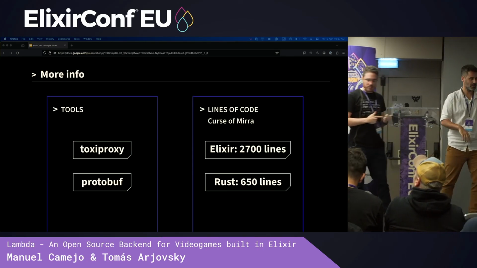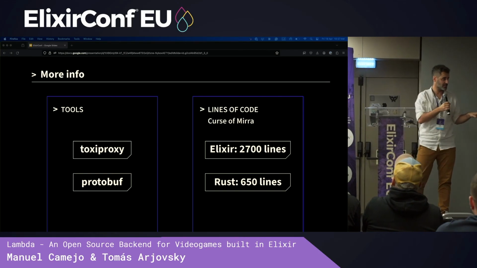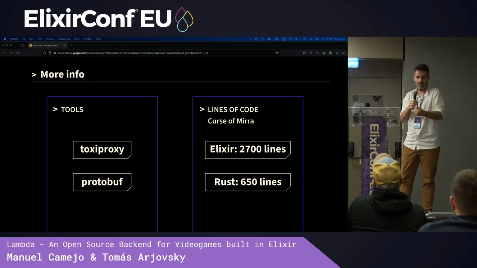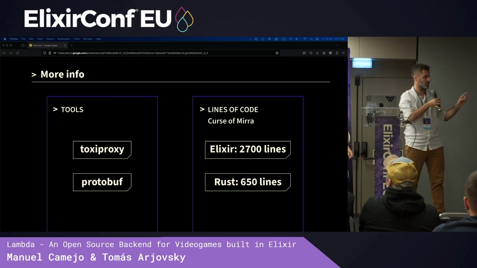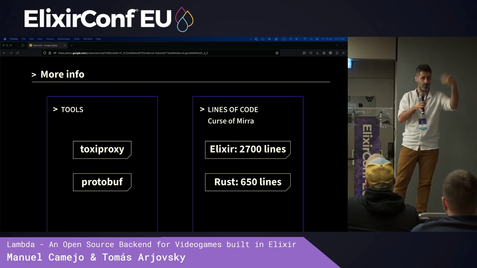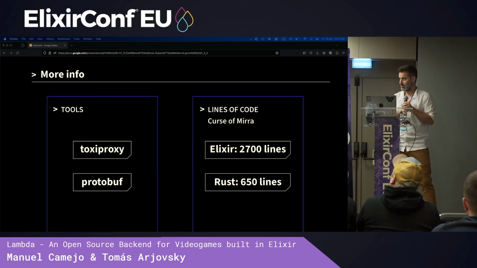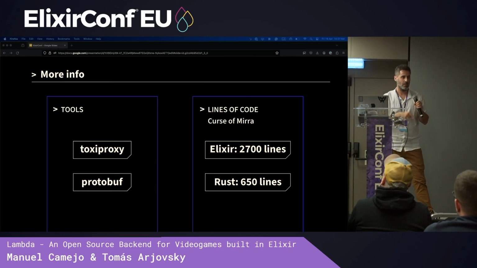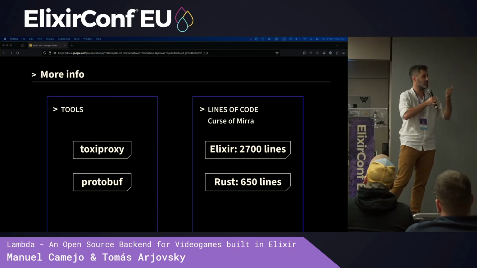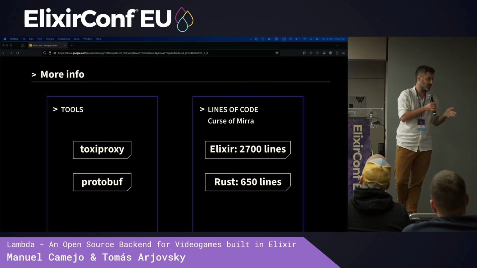We are finishing. We want to let you know that we are using ToxiProxy to simulate latency. It's very important to feel it like it's in a server. Also, we are using protobuf for the communication between applications, like the front-end clients or the web browser clients. Also, we have less than 3,000 lines in Elixir and less than 700 lines in Rust. We are using Rust for the collision detection, movement, and distance calculation because it's pretty fast to do that.